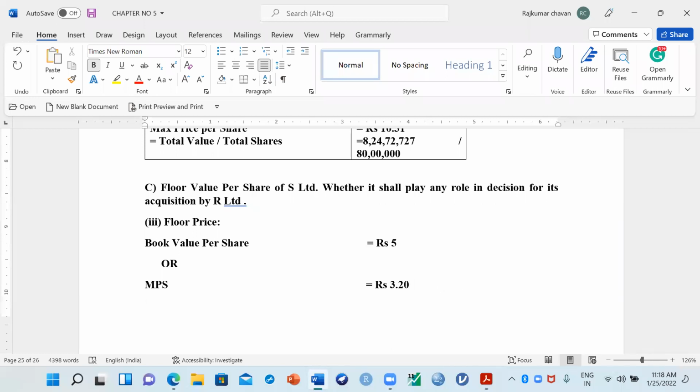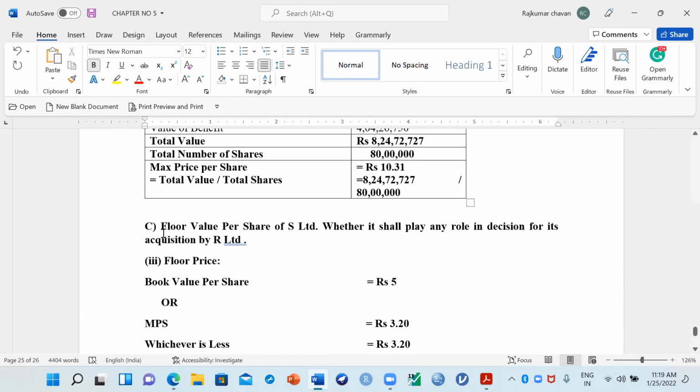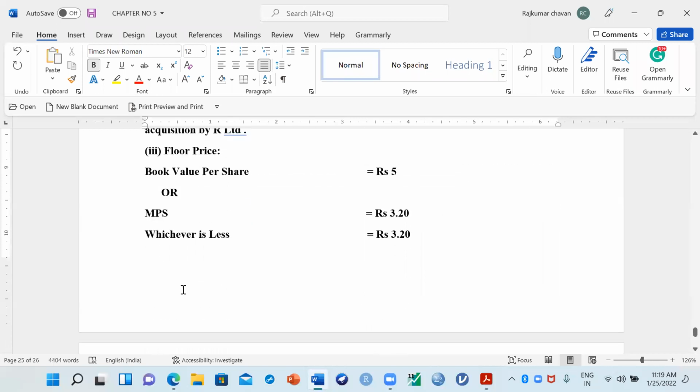So what floor price says is, when we do floor price calculations, we always have to take whichever is less. You take the book value, and then you have to compare it with the market price. Again, in this comparison, you have to take whichever is less. So which one is less? 3.20 among these two. So now we can write one statement here.